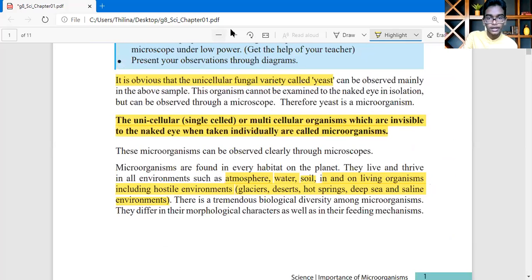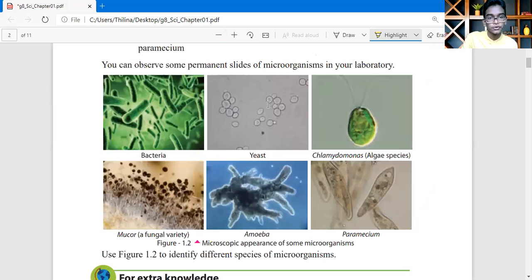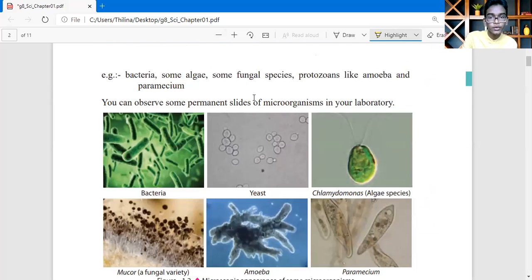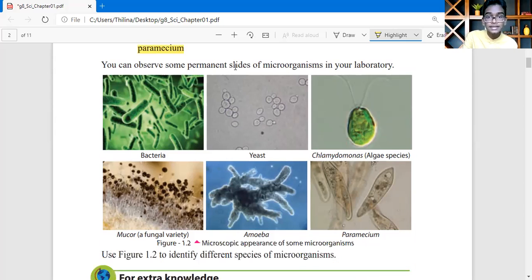Okay, let's see the other part. Here are some of the examples. Yes, we can see bacteria, some algae, some fungal species, and protozoa like what? Amoeba and paramecium. Yes, amoeba and paramecium. You can observe some permanent slides of microorganisms in your laboratory.